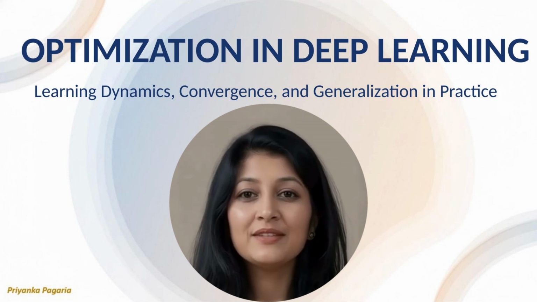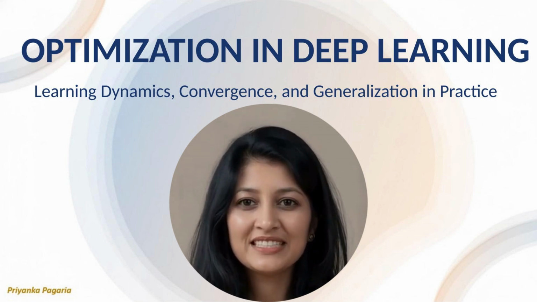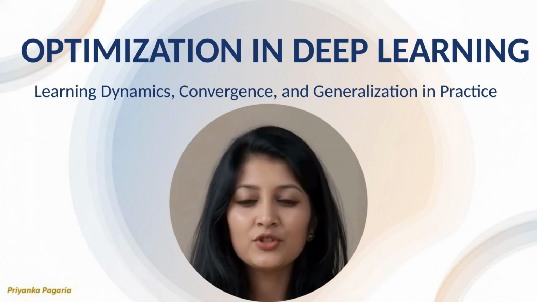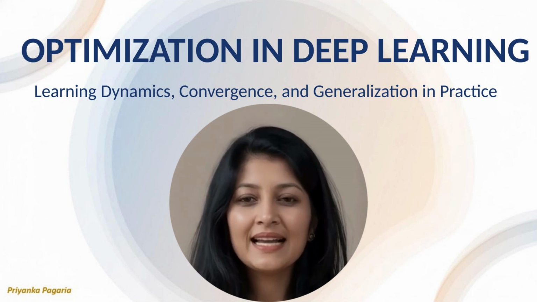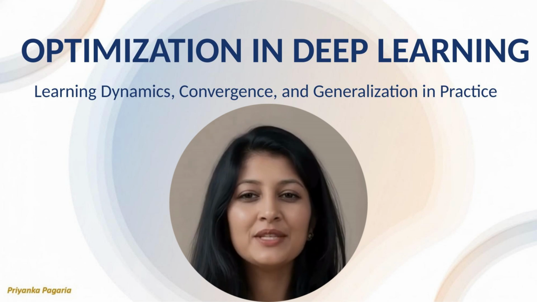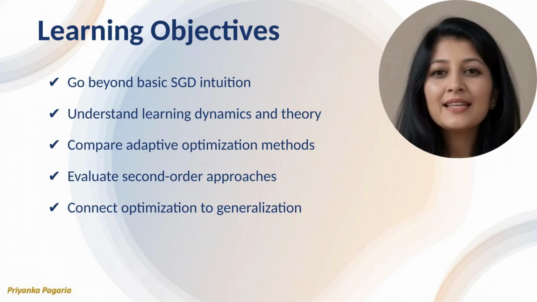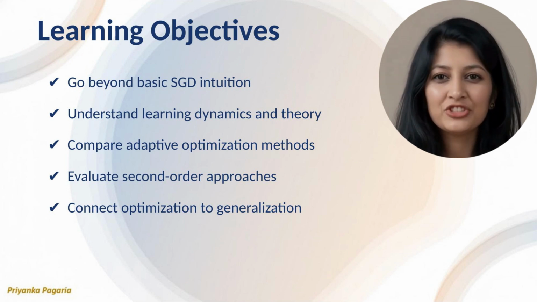From a career perspective, misunderstanding optimization limits one's ability to debug training failures and meaningfully contribute to system design discussions. Senior engineers and researchers are expected to reason about convergence behavior, stability, and scalability. This lesson focuses on building that level of understanding so optimization decisions become deliberate and defensible rather than trial and error. These objectives reflect what is expected from professionals working on production scale or research grade models.